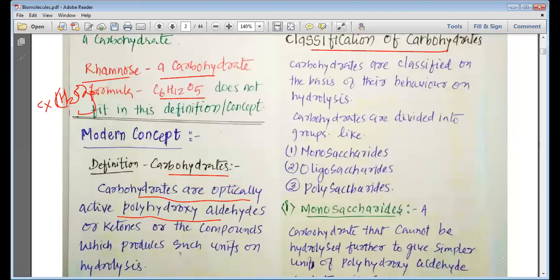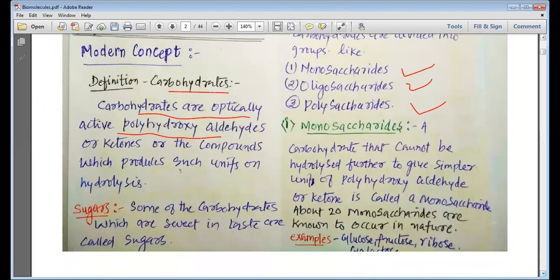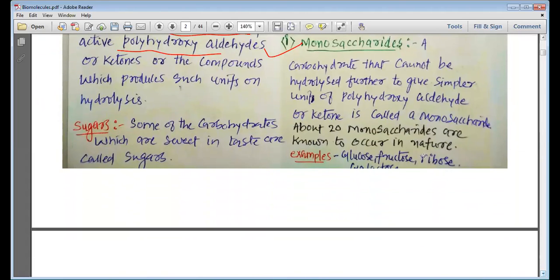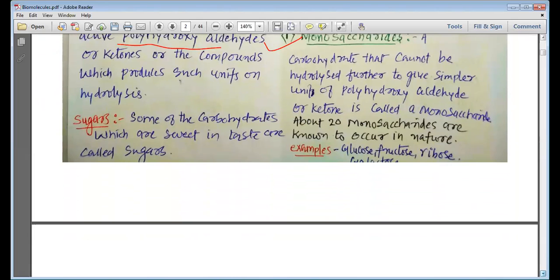Classification of carbohydrates. On the basis of hydrolysis, carbohydrates are classified in three major classes: monosaccharide, oligosaccharide, and polysaccharide. Monosaccharides are the carbohydrates which do not undergo hydrolysis and do not produce simpler carbohydrates. The examples of monosaccharides are glucose, fructose, ribose, and galactose.